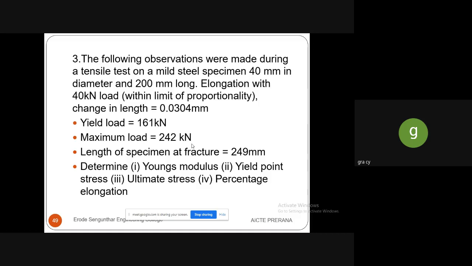So while doing a practical test, that is a tensile test on mild steel, we have to find out all these things. The yield load and maximum load are also to be determined. We have to find out the Young's modulus, yield point stress, ultimate stress, and the percentage of elongation.